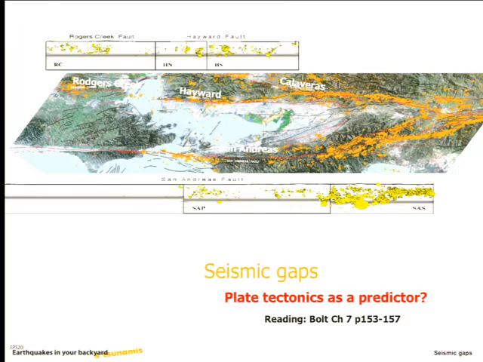This is the beginning of us easing ourselves into the final third of the class. We're actually only halfway through the semester. But if you remember the way that the class is divided up into thirds, the first third is really the motivation part of the class, where we talk about past earthquakes, the impacts of past earthquakes. We talk, of course, about the scenario earthquake.